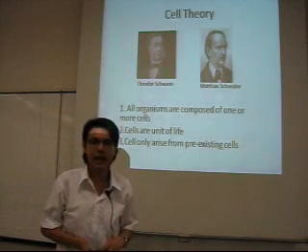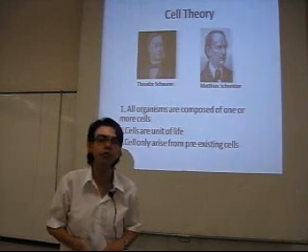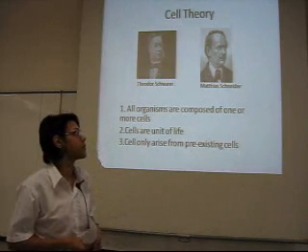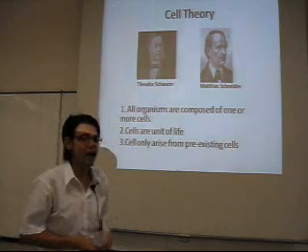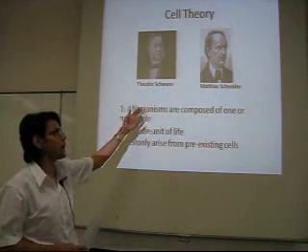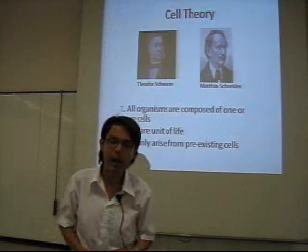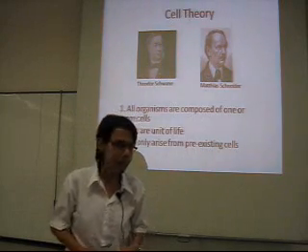Until the year 1838, two scientists proposed the cell theory. Those two scientists are Theodor Schwann and Matthias Schleiden. They were both German scientists, and they proposed the cell theory.